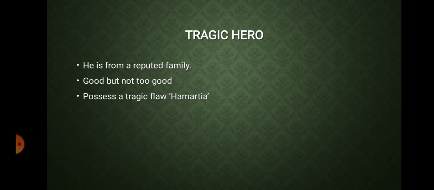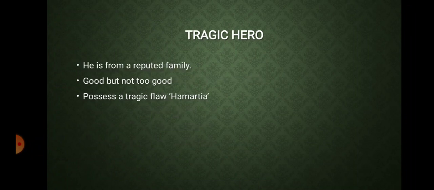This is a collection of all the points that we have discussed throughout. From the very beginning, he has been mentioning different things, and this is in a collective form. First, the character should be somebody important. That means he has to be from a reputed family. He cannot be a common man, because you would not feel for him, and that great fall would not happen to a common man. He has to come from a reputed family whose fate is connected to the common mass also. So this very first point has already been discussed.